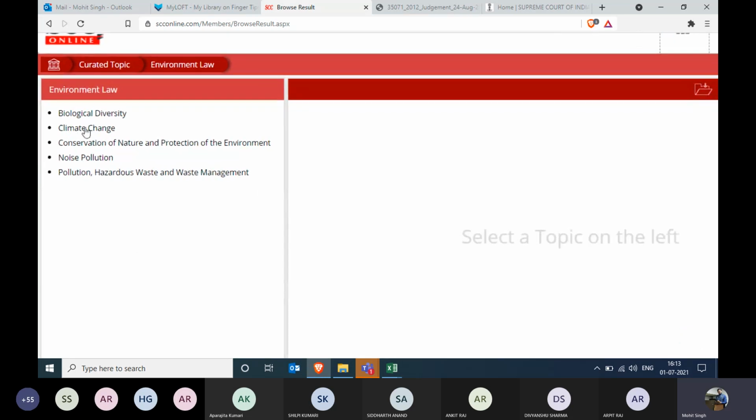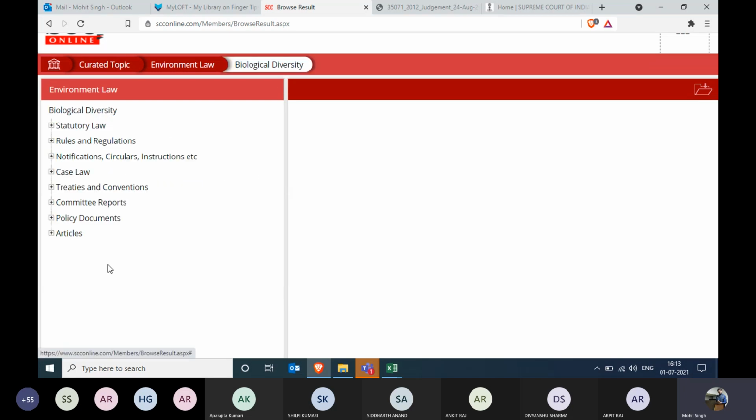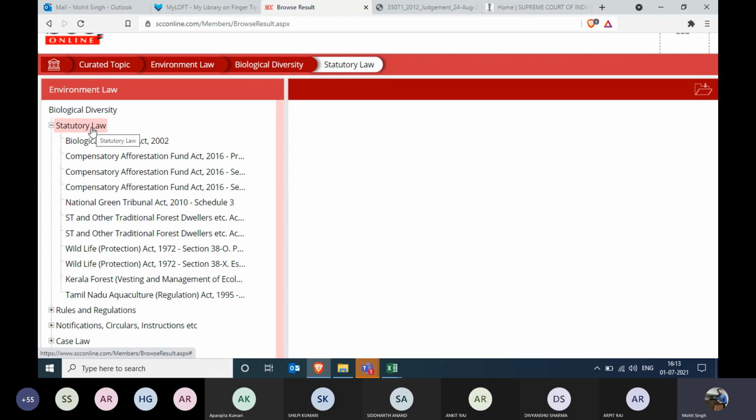There you go. Biological diversity, climate change, conservation of nature, protection of environment, noise pollution, and pollution, hazardous waste and waste management. Let's click on any one of them. Biological diversity. On the topic of biological diversity, our software has given you all the information in one place. All the statutes, as in whichever act and whichever section discussing biological diversity, that has been added, not the entire act.